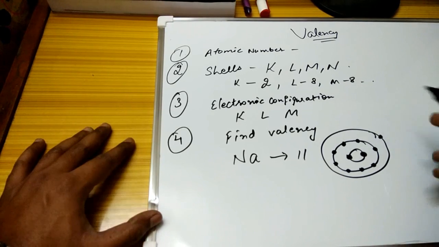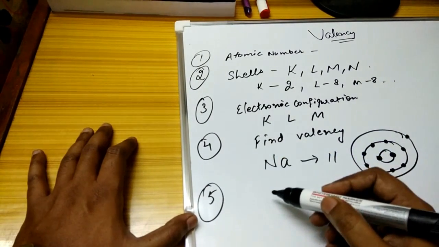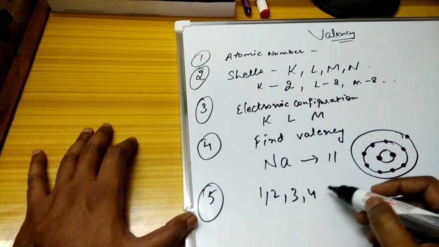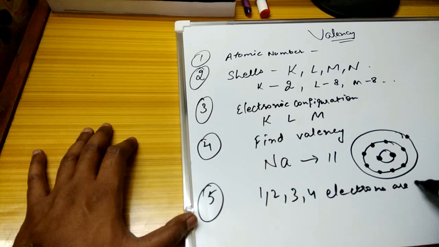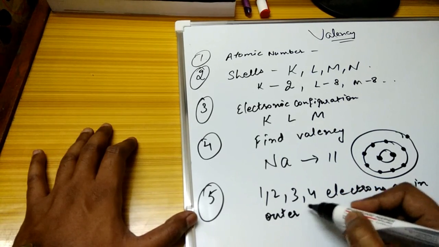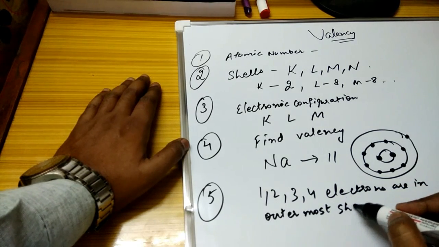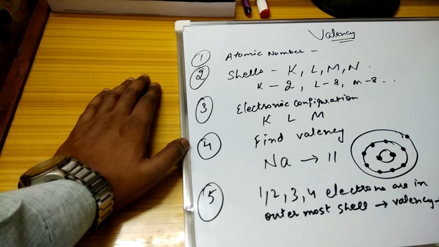But there is one contradiction also. For that I need to write the fifth point: if 1, 2, 3 or 4 electrons are in the outermost shell, then the valency is the number itself.